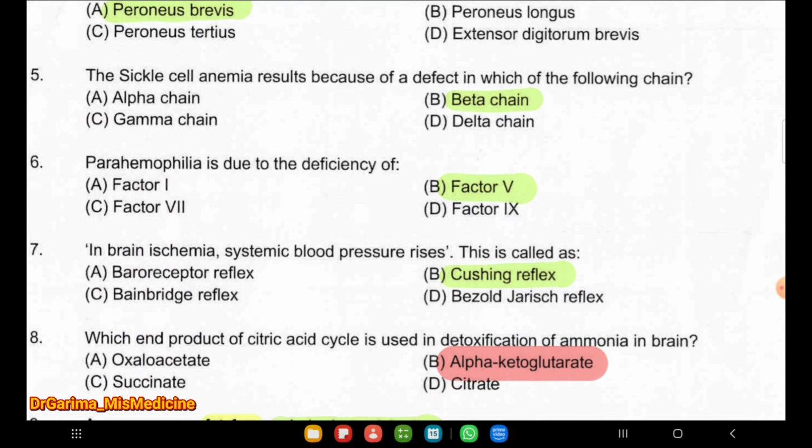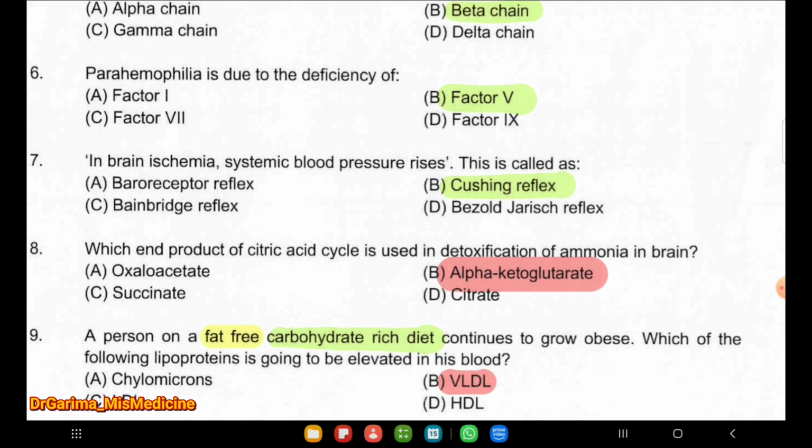Next question, the sickle cell anemia results because of a defect in which of the following chain is beta chain? This is the easy question. Parahemophilia is due to deficiency of factor 5. Next question is, in brain ischemia, systemic blood pressure rises, which is called Cushing reflex. Next question, which end product of citric acid cycle is used in detoxification of ammonia in brain is alpha ketoglutarate.